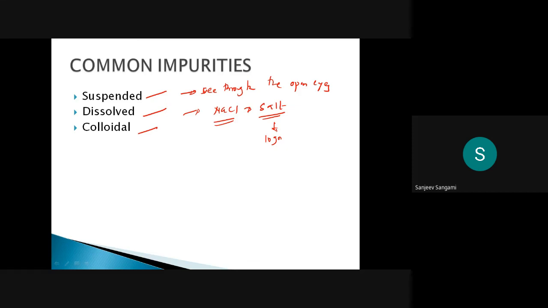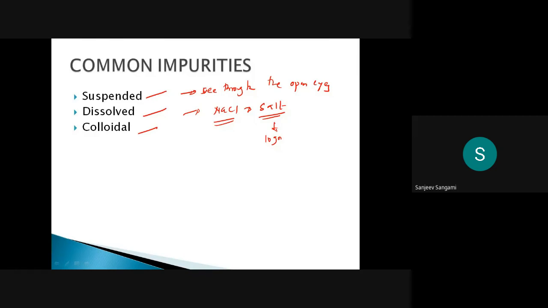But for other parameters like dissolved parameters, we don't have well established techniques. So still we are struggling with that, especially related to some of the pesticides, because a small amount of pesticide is definitely going to affect our body.